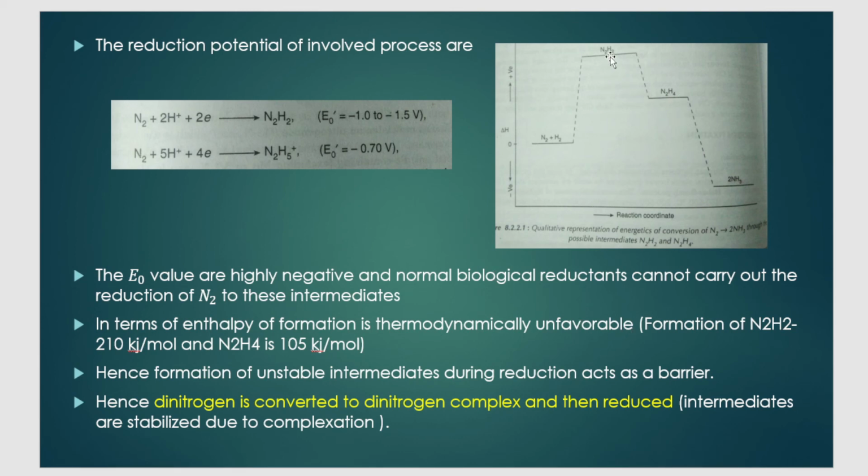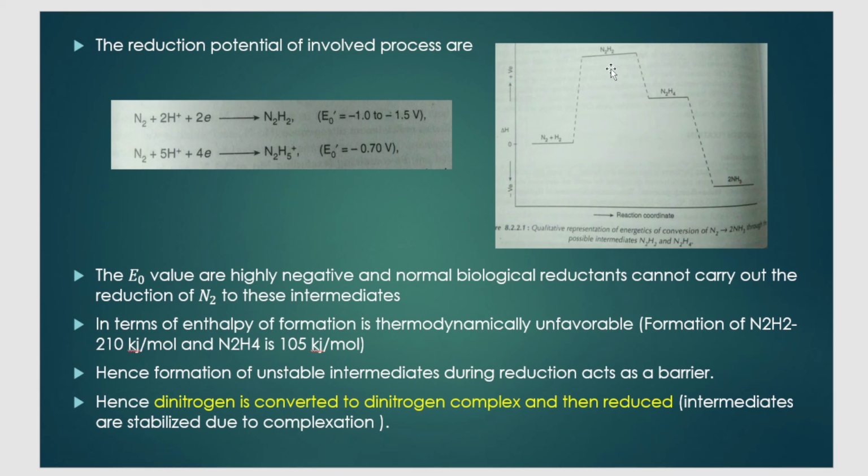It is not possible to give so much energy in order to form them. The enthalpy of formation is very, very high. For the formation of N2H2, almost 210 kilojoule per mole of energy is required, and for the formation of N2H4, 105 kilojoule per mole of energy is required, which is very high. For the formation of ammonia, very little energy is required, but you cannot directly come here from this step. You have to cross these steps and then reach here.